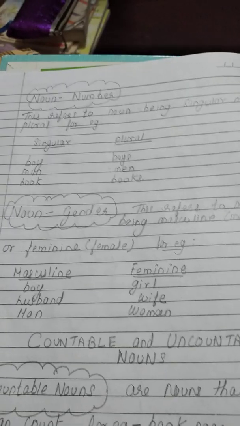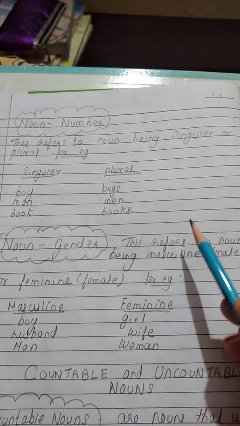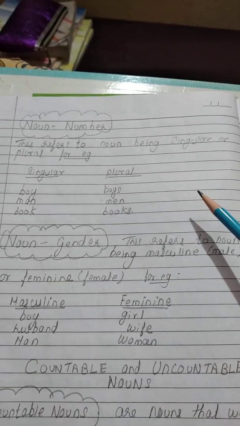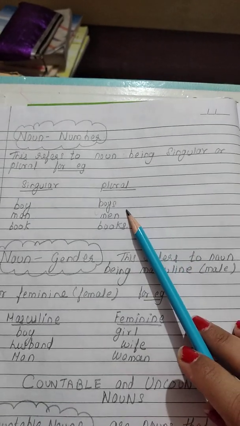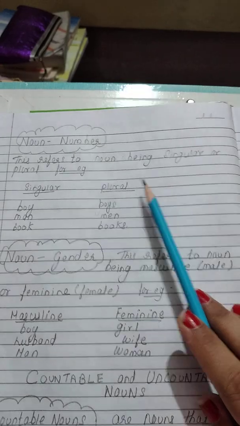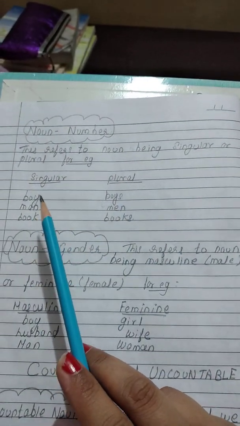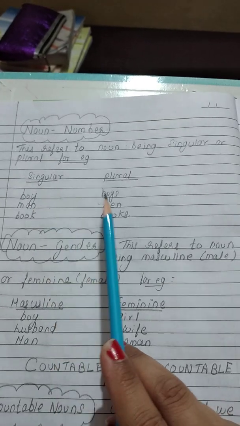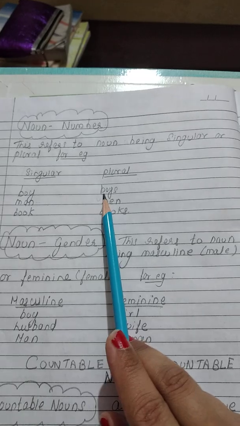Okay, students. Now continuing further, there are three or four more concepts which I'm going to share with you. Again, you know about these. Noun number. Noun number means whether the noun is singular or plural. For example, boy is one. Boys can be many boys. So that's singular, plural.